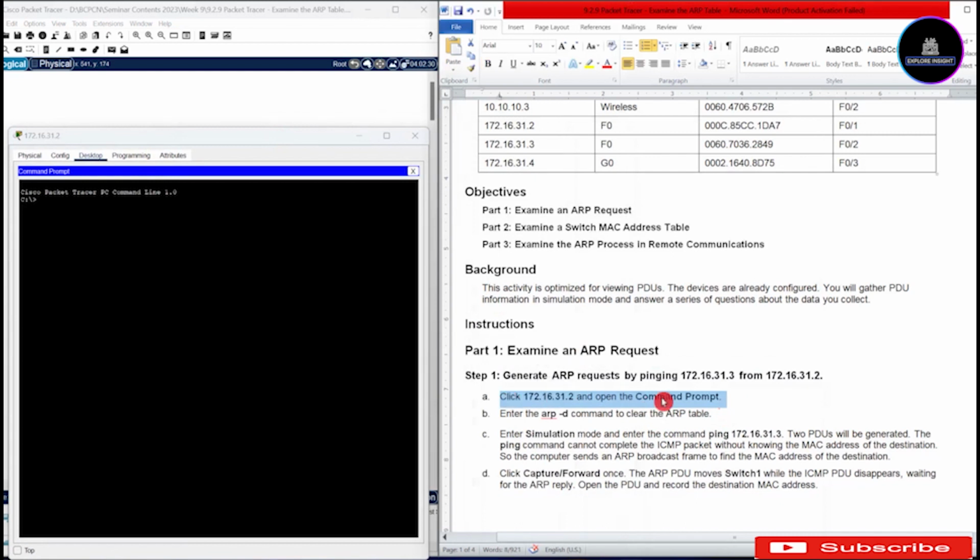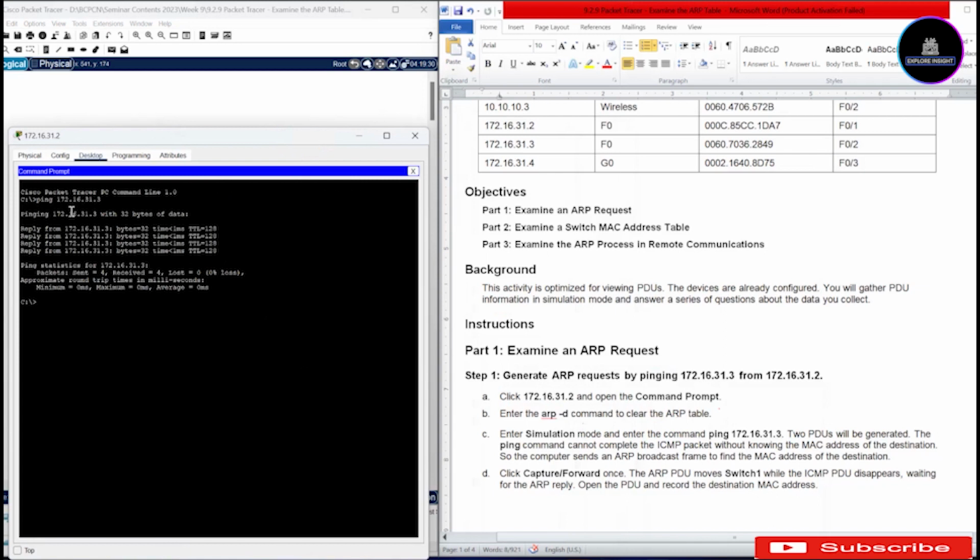Now, what do we do? We click on .2, open the command prompt, and enter the arp -d command to clear the ARP table. But before we proceed, let me take a few steps before we clear. The first thing we have to do is to ping 172.16.31.3. When we ping that, we are going to check the packet information.